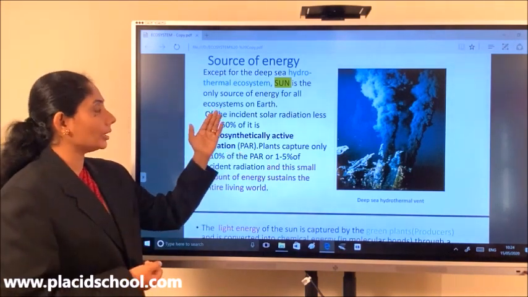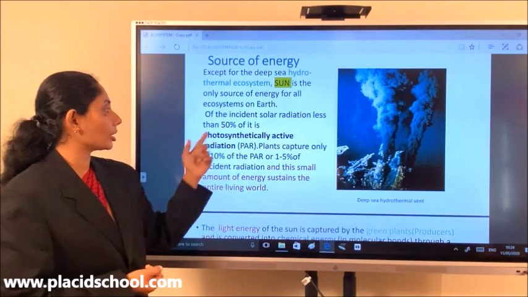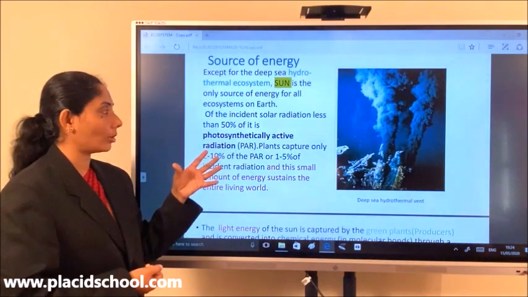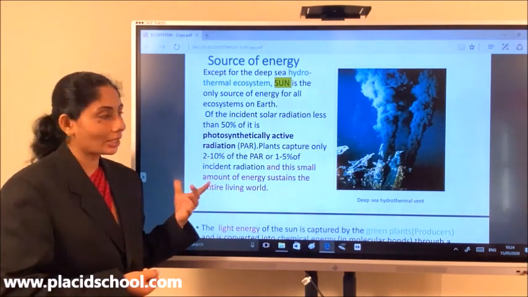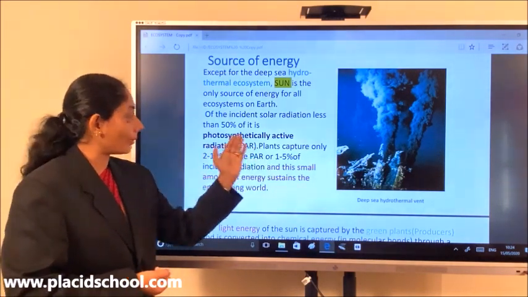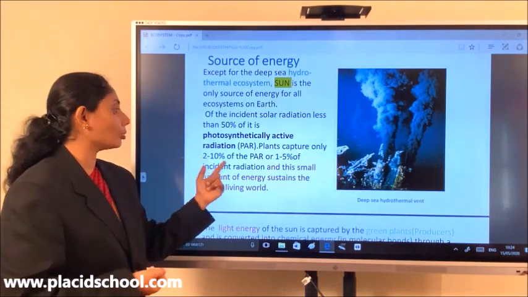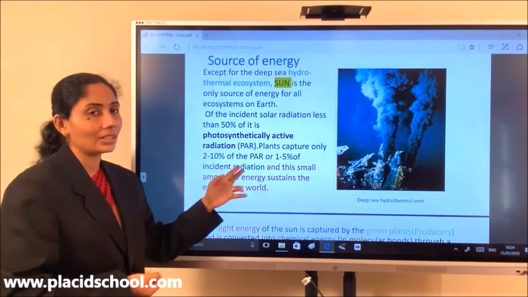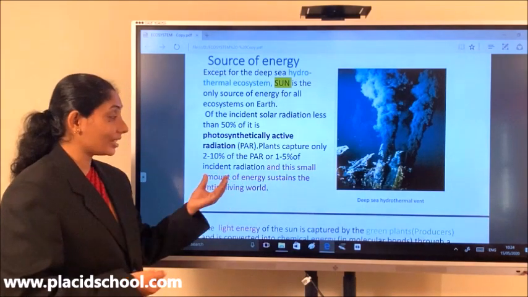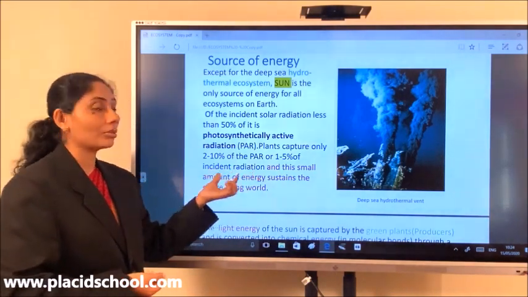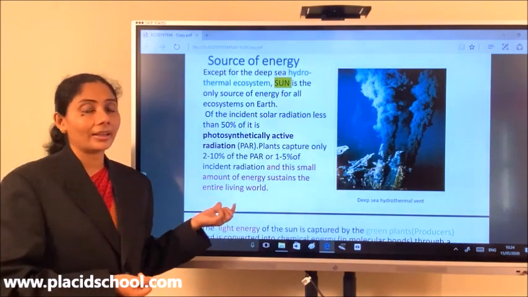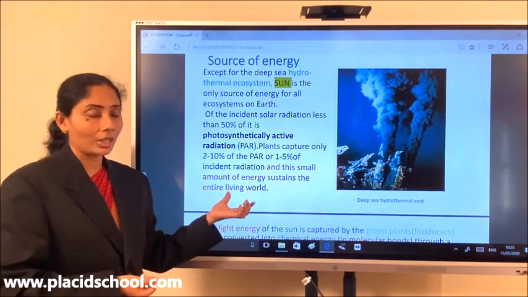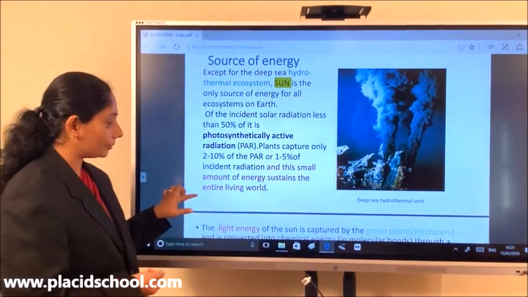It is said that of the incident solar radiation, less than 50% is PAR. That is, less than 50% of the solar radiation is what the plant can utilize. But from that also, the plant captures only 2 to 10%, or we can say 1 to 5% of the incident radiation. And just imagine, this small amount of energy sustains the entire living world. That is, 1 to 5% of the energy of the sun sustains the living world.